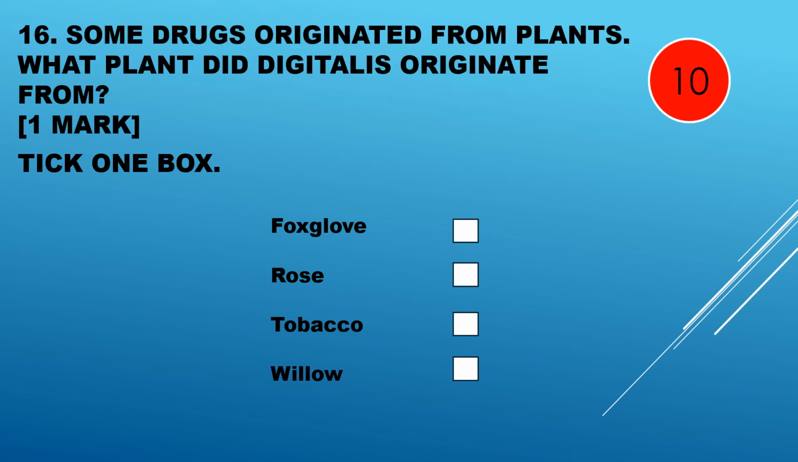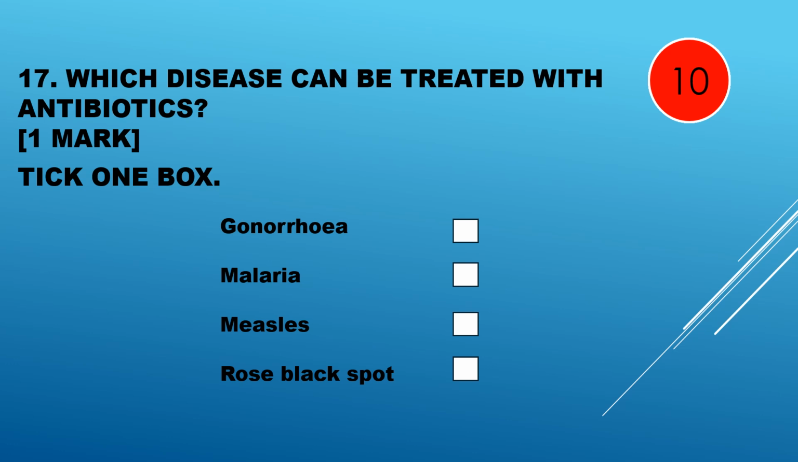Some drugs originated from plants. What plant did digitalis originate from? Foxglove, rose, tobacco, or willow? It's foxglove. Question 17. Which disease can be treated with antibiotics?